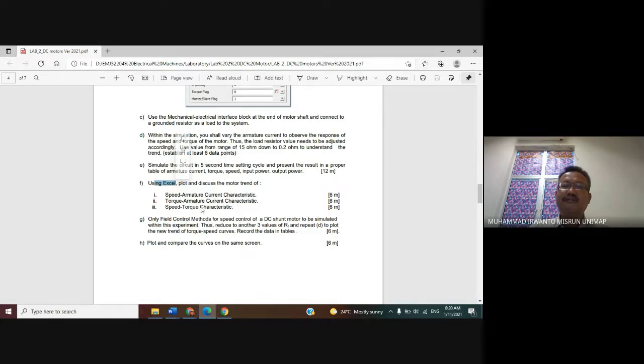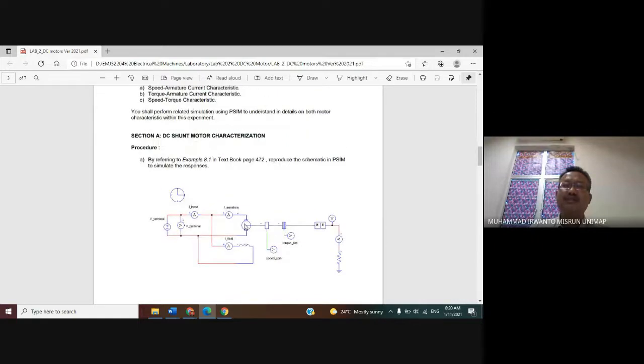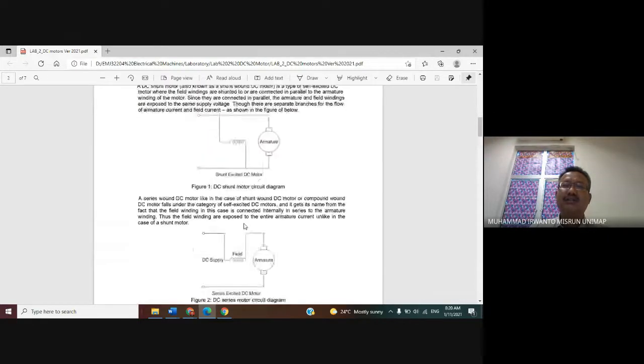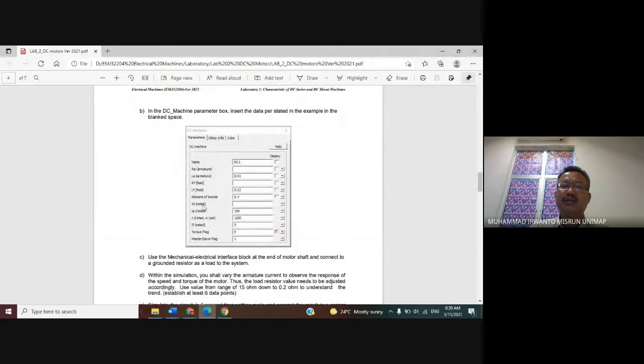And then after that, we want to control it. Please vary the value of RF, meaning from here, RF in here, from the initial value, I think the first is 50.